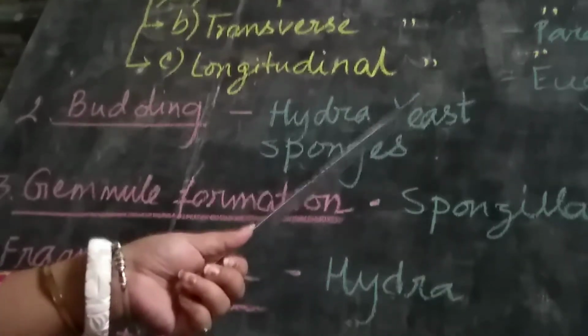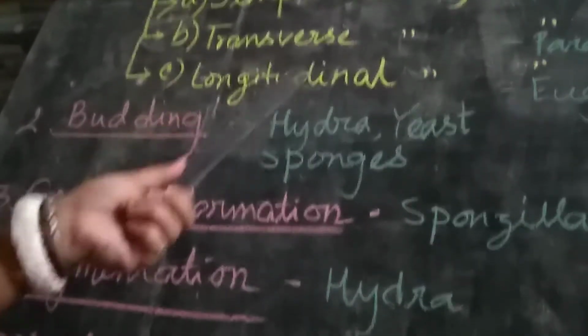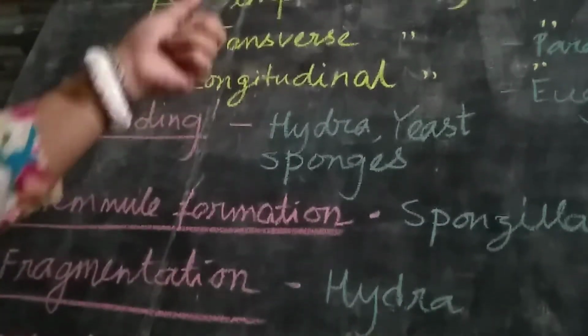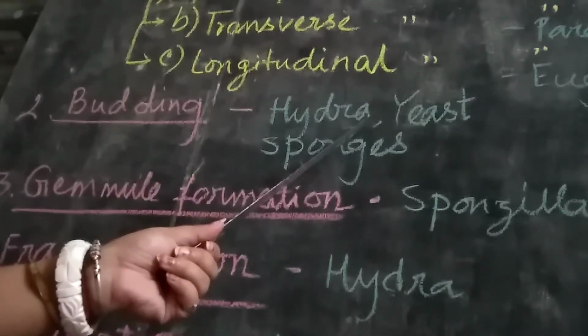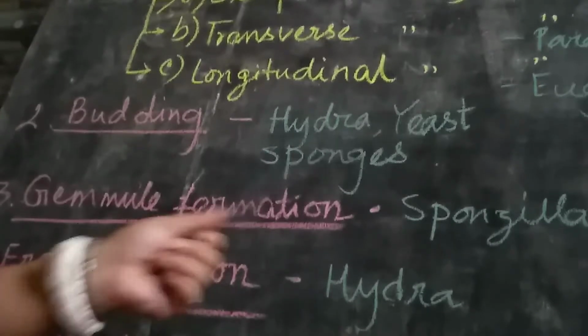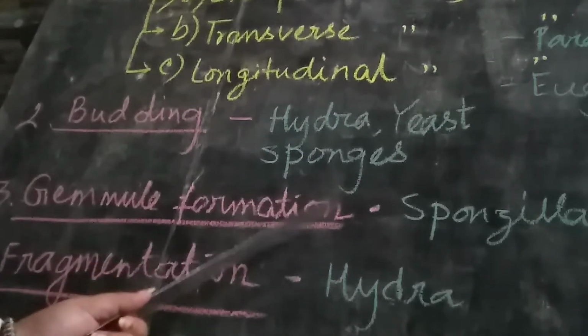Give an example of longitudinal binary fission. Give examples of budding. Give an example of fission like this. Okay, so go through these examples. The examples are hydra, yeast, and sponge.